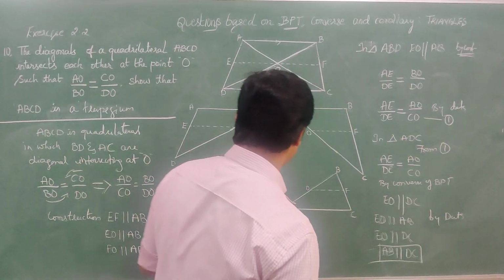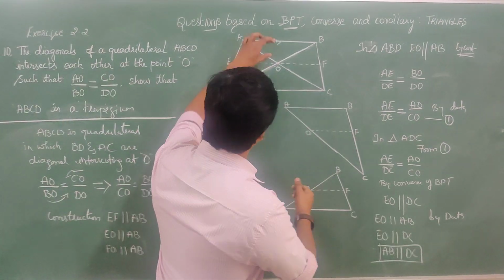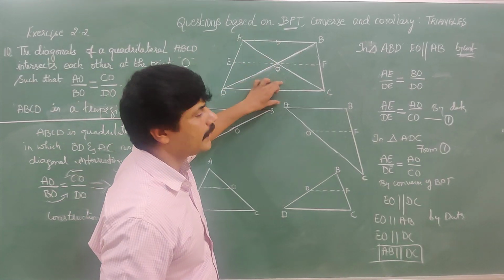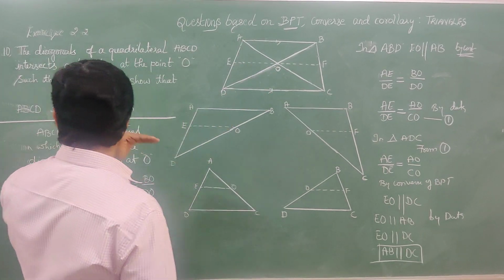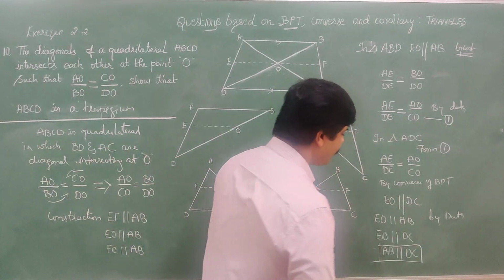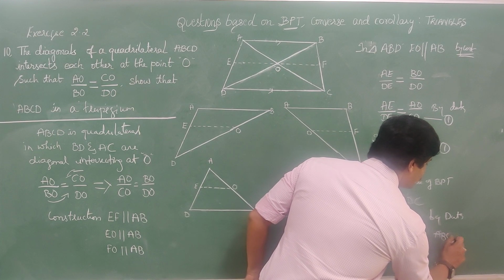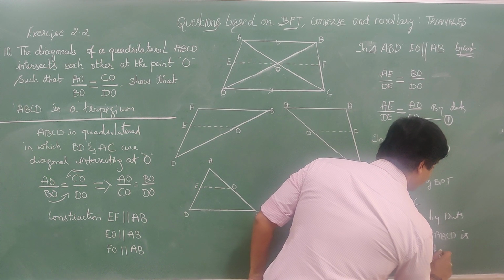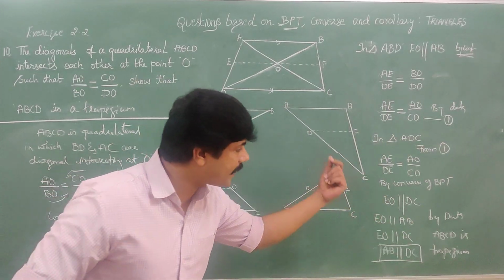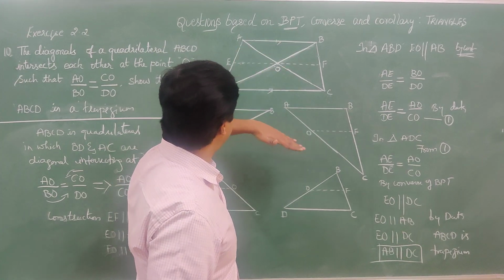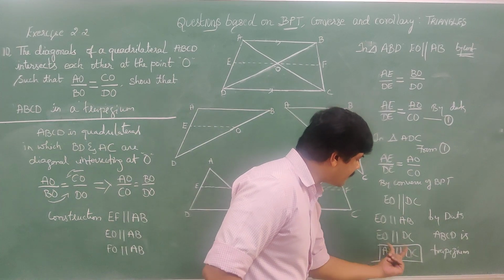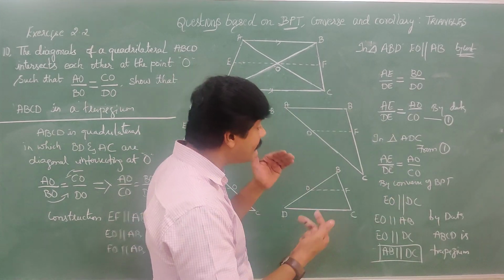Once AB is parallel to DC, what does it mean? It means ABCD is a trapezium. To prove ABCD is a trapezium, we want to prove AB is parallel to DC or CD. So we have proved AB is parallel to DC, and thus ABCD is a trapezium.